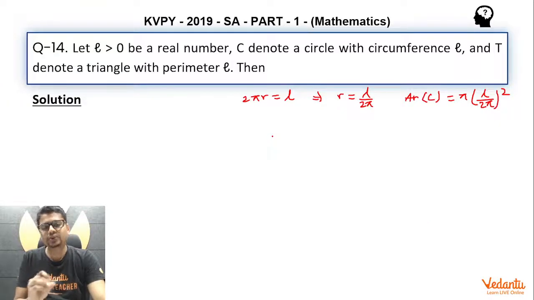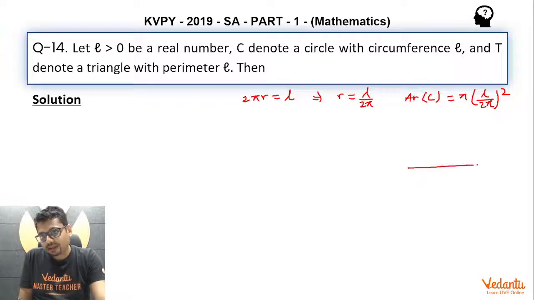And let's do this question a bit qualitatively. Here, if we were to consider a triangle, one of whose sides is tending to L by 2 and the sum of the other two sides is also tending to L by 2. This is one side, this is another side, and the sum of the lengths of these two sides is also tending to L by 2.